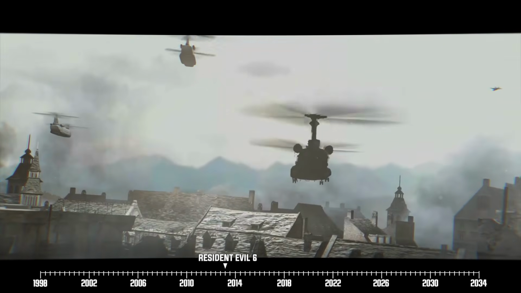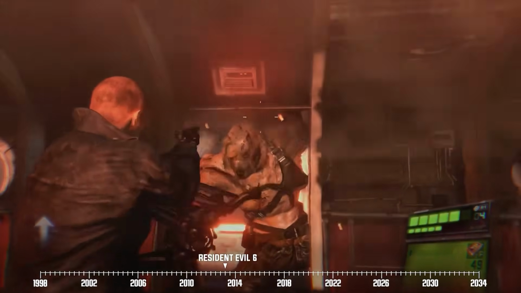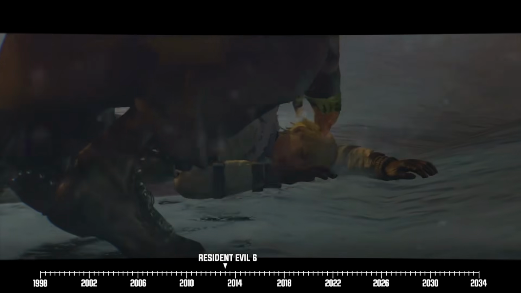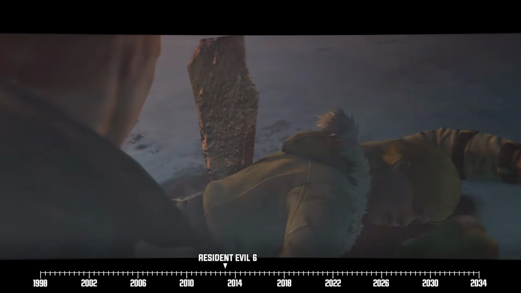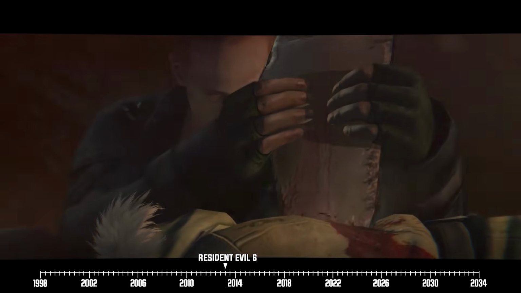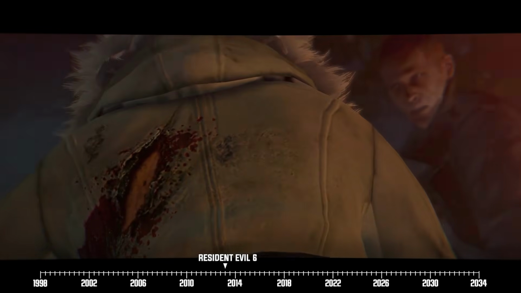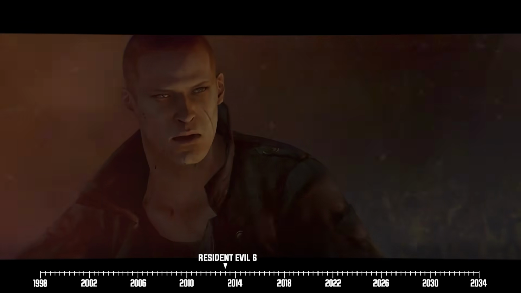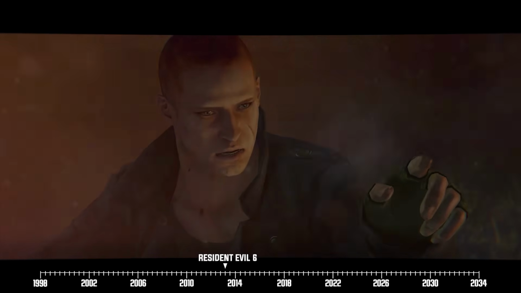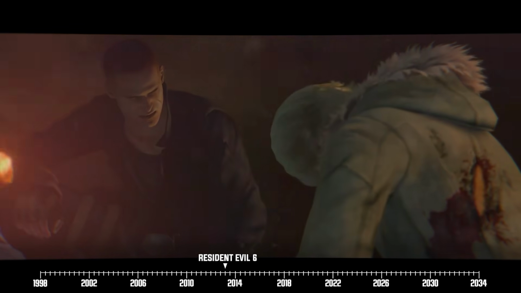But the Ustanik is a professional if nothing else, as the creature soon attacks the helicopter and causes it to crash. Jake and Sherry manage to survive, but Sherry sustains grievous wounds after using herself as a human shield to protect Jake. For a mercenary, Jake's kind of a dolt because he immediately pulls out the piece of helicopter stuck in Sherry's gut after seeing it, which isn't really something you should do. However, instead of experiencing massive blood loss, Jake is surprised to see Sherry regenerate from her wound.